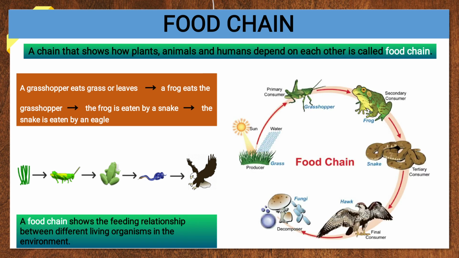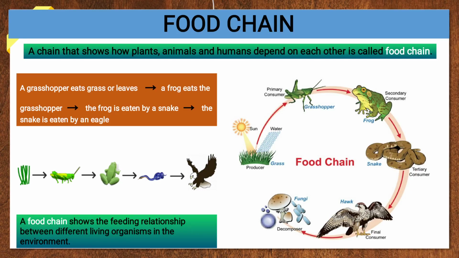Now the same is described here. Producer: grass is the producer, which with the help of sunlight and water makes food. Now the grasshopper will eat the producer, the frog will eat the grasshopper. You see the grasshopper is the primary consumer because it eats the grass. Now the frog is also a consumer but it is the secondary consumer because the frog eats the grasshopper.